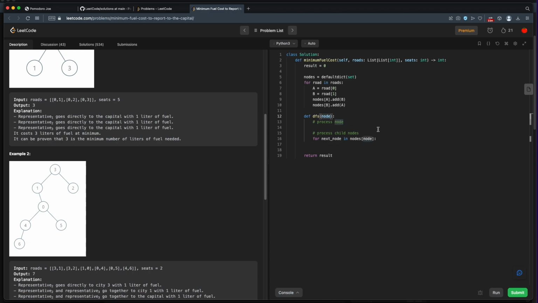So let's have an indicator of which node that is. You can call it the from node, the source node. I'll call it the parent node in this case, or just parent. So as long as our next node is not the parent, we don't want to go back to where we came from, then we'll go down those other roads. So if the next node is the parent node, we'll just skip it. Otherwise, we'll be calling depth first search on our child node.